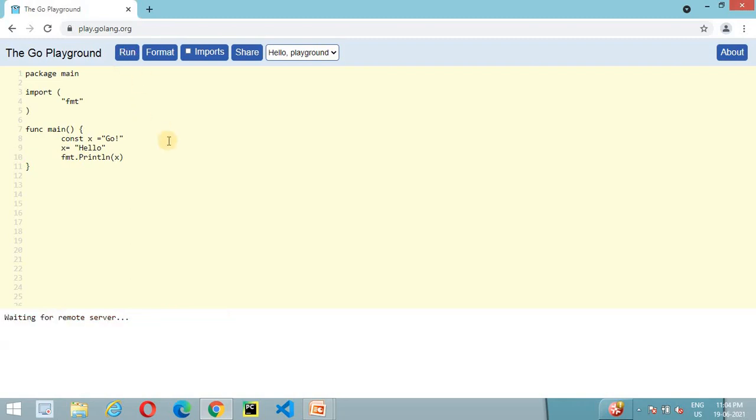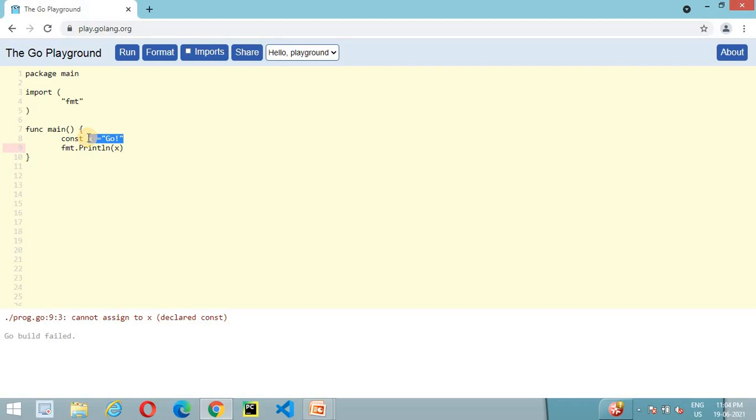So if we execute this program again, it will raise a compile error, like we cannot assign a value to x, which is a constant type variable. So here we are done with differentiating between the constant variable and normal variable.